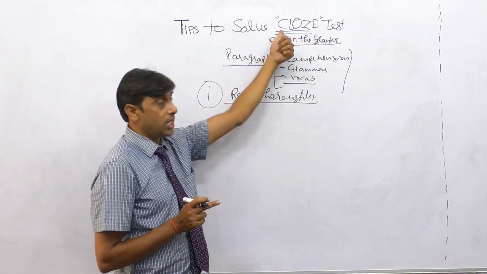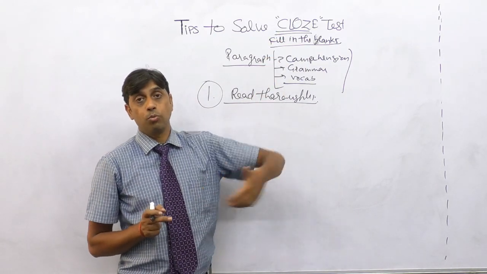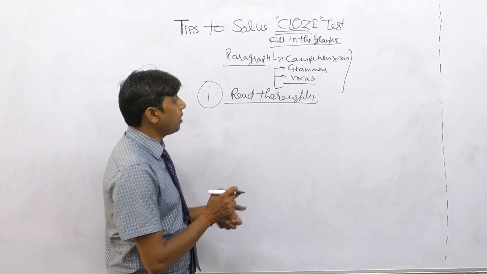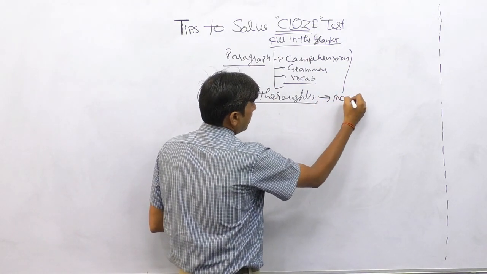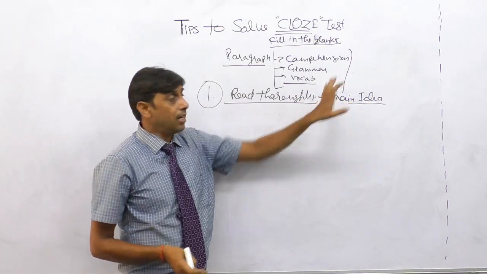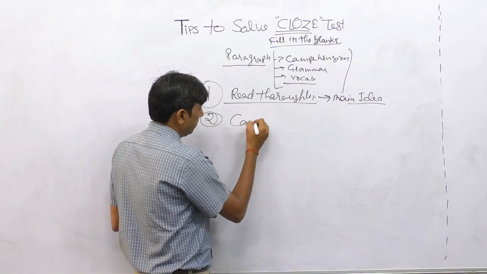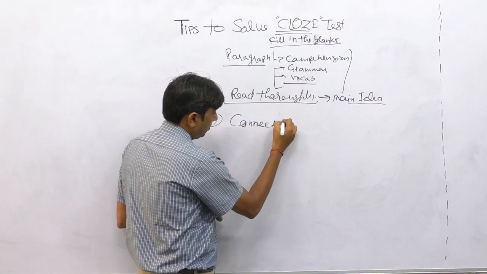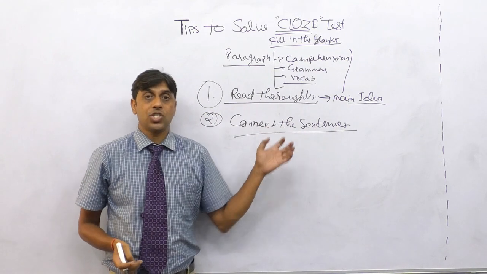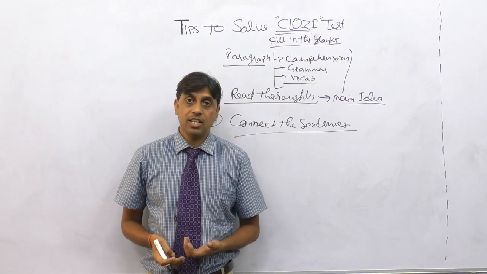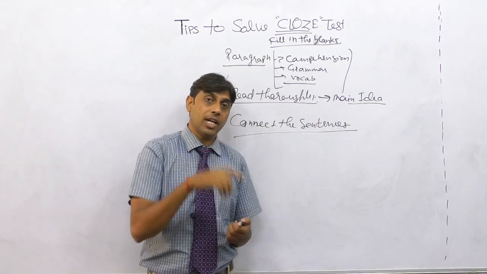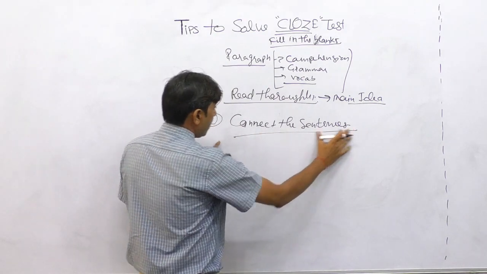Here, the same is the case with the cloze test. Whenever you have just one paragraph, not a passage with many paragraphs, just one paragraph with 4 or 5 blanks, read the paragraph and try to get the main idea. So first is the main idea. Once you have the main idea of the paragraph, then try to connect the sentences. So the second is to connect the sentences. This connection is not only about using conjunctions, it is about using the ideas, like main idea to supporting ideas and supporting ideas to main idea.